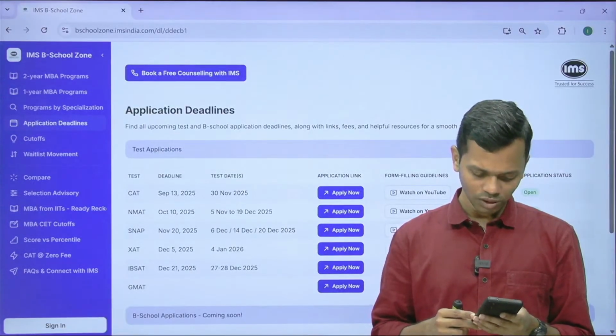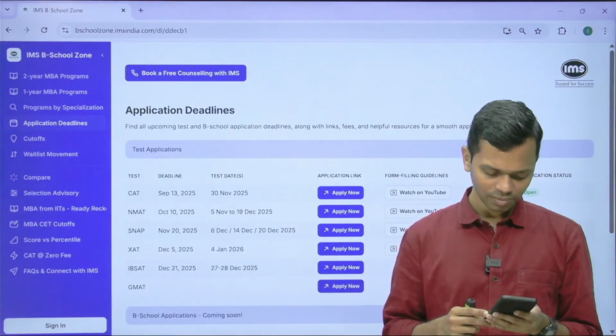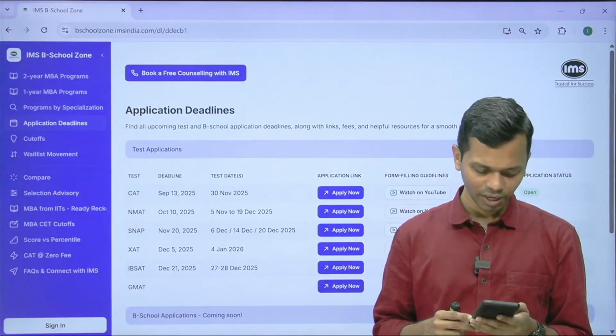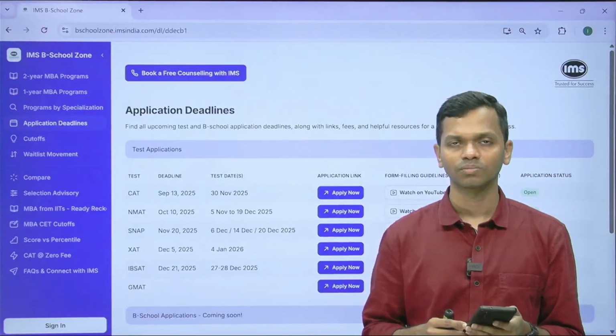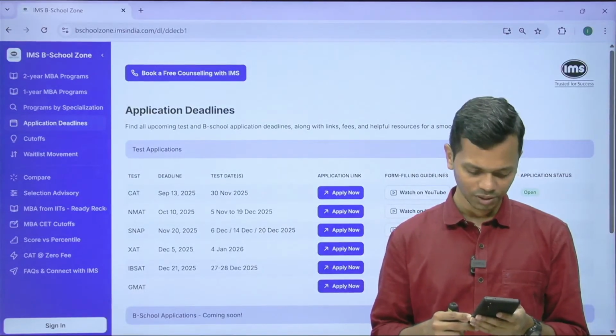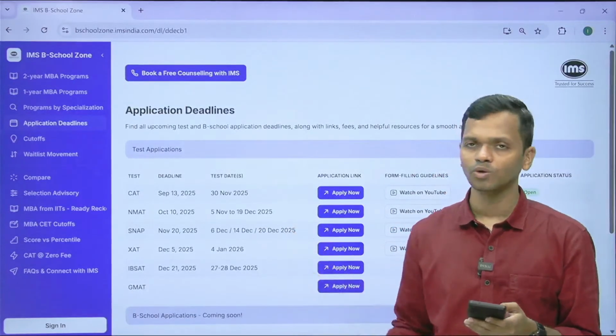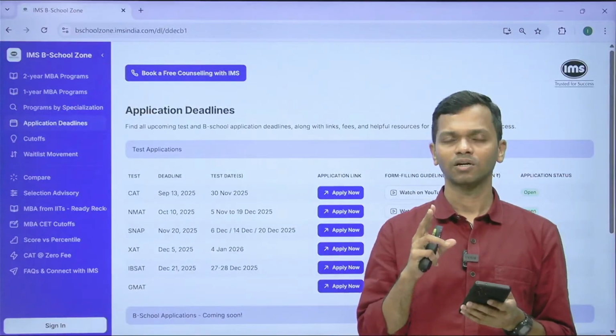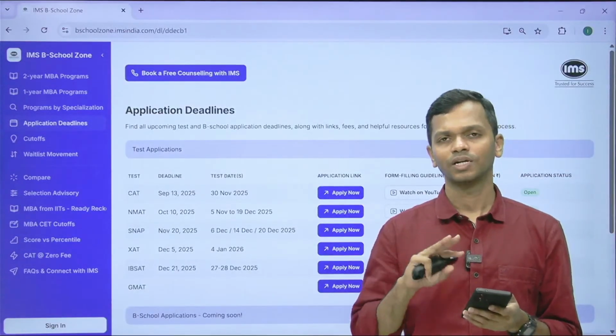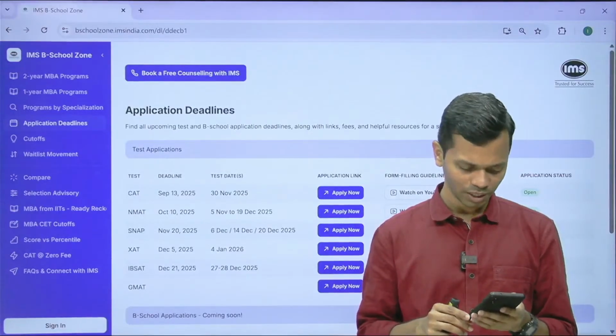In SNAP, what was the cutoff for SIBM, SCMHRD, BA last year for GEN? Generally, it is around 98 percentile, Sambit. So that's the aim that you should keep for yourself. On the B School zone, you will also find SNAP score versus percentile data for the last 4 years. So 98 percentile equivalent is what you should be aiming for.